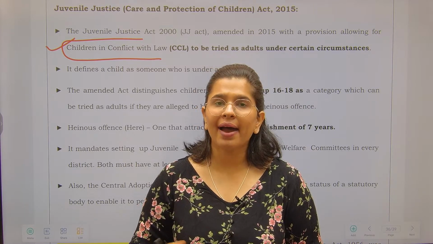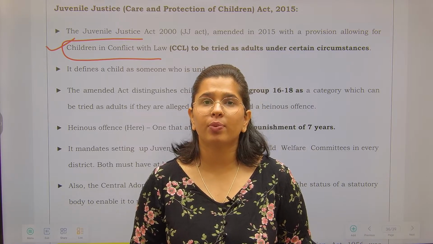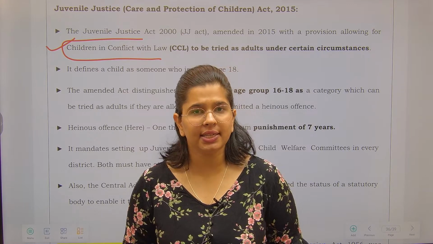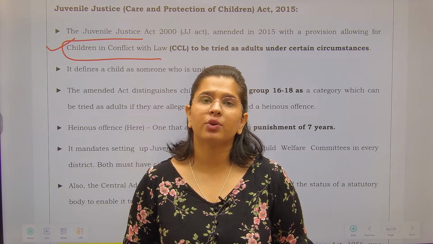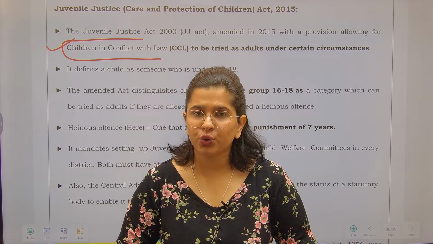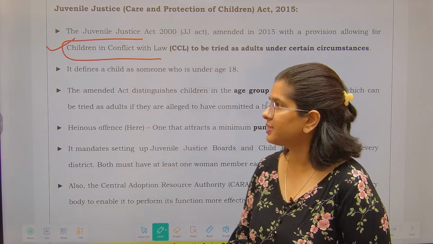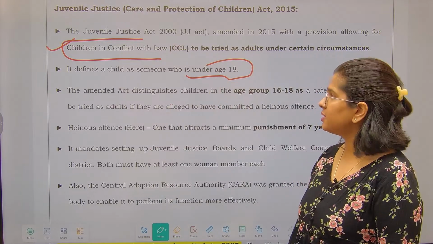So if you have committed a heinous crime and you are in the age group of 16 to 18 years, then you can be tried as an adult. That means the rules and regulations, the legal process, will be applicable to you as an adult. It defines a child as someone under the age of 18 years, right?